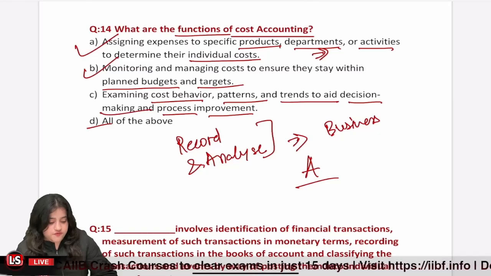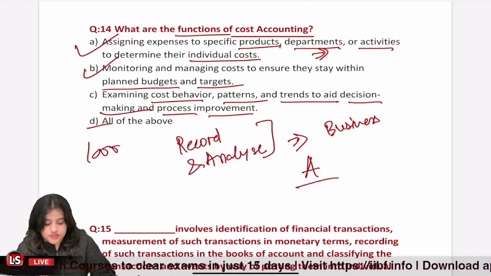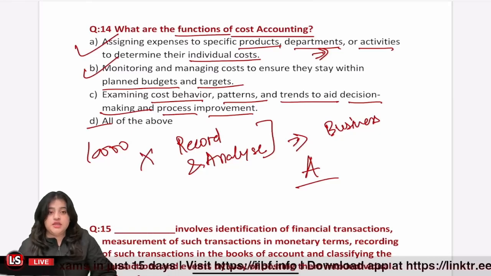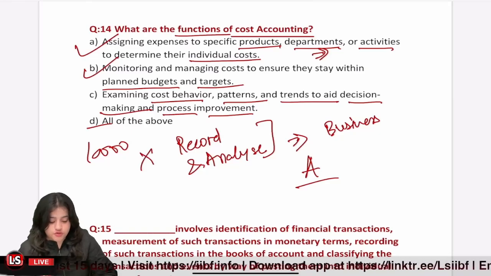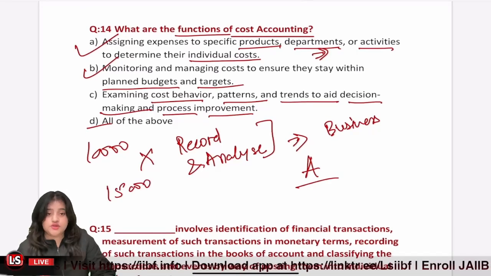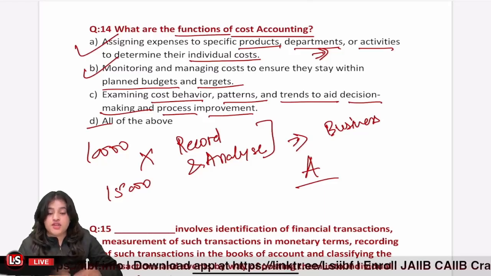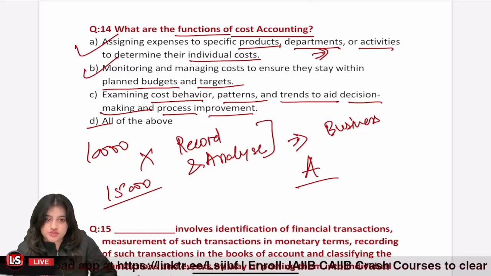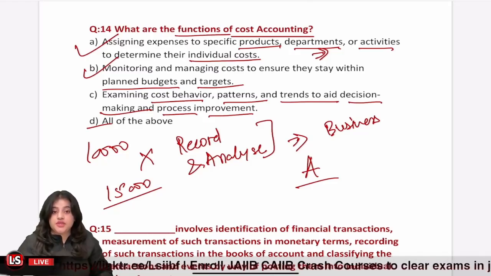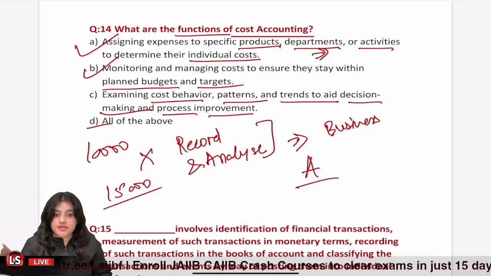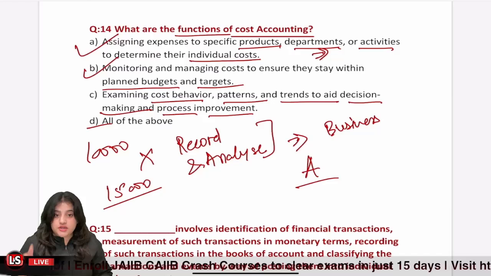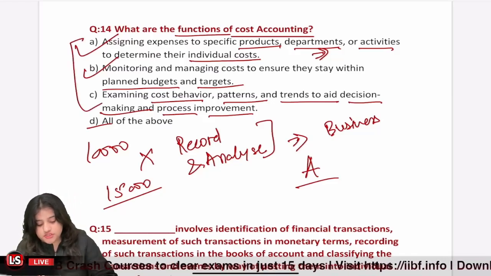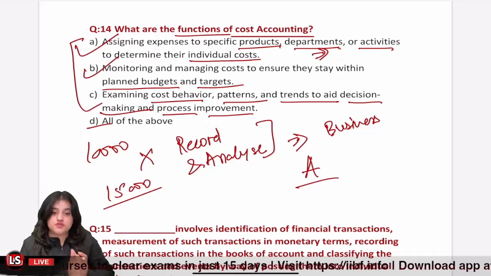Like if in the previous year I produced 10,000 units of a particular product and I needed X amount of money, then if this year I'm going to target making 15,000 units, I should know how much I will need to be able to produce 15,000 units, right? So examining past cost behavior, past patterns, past records of the cost, we can take our future decisions. So all these three options are functions of cost accounting.